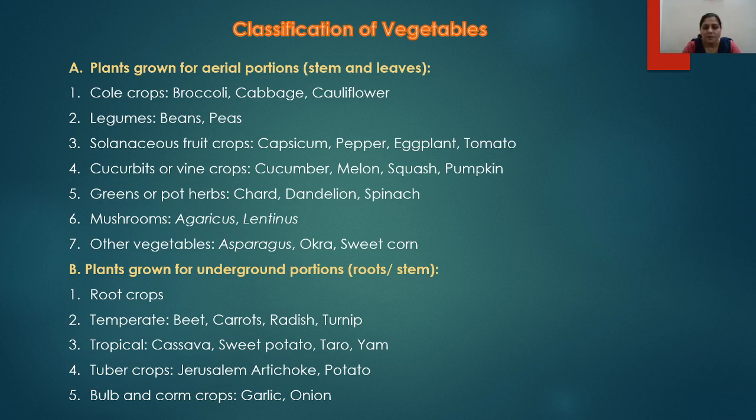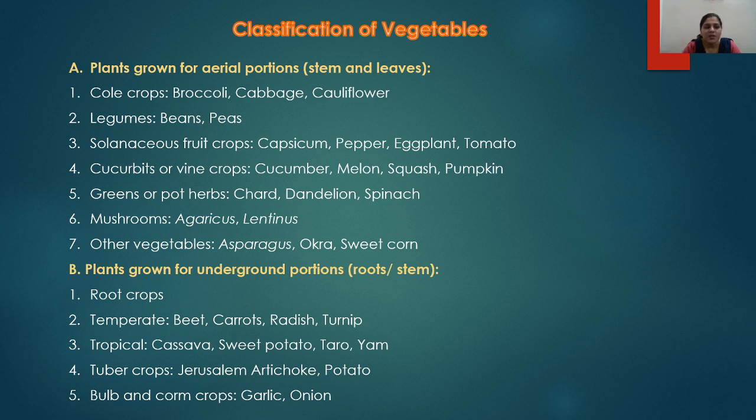The first part on the basis of which the vegetables are classified is the plants grown for aerial portions, specifically the portion of the stems and the leaves. In this, the crops may be cole crops, which include broccoli, cabbage, and cauliflower. Cole means the flowers, you can say, or the inflorescence part. Then the second are the legumes, which are beans and peas, for example.